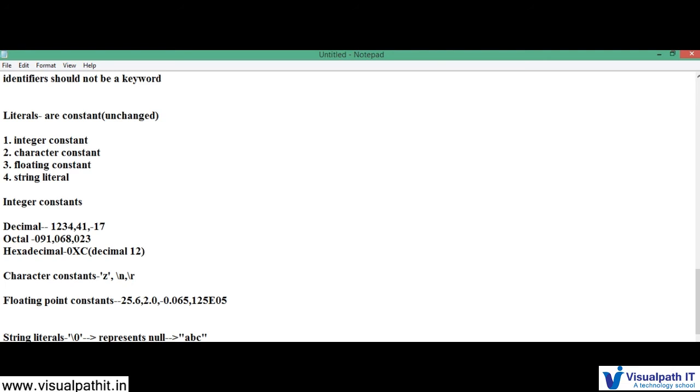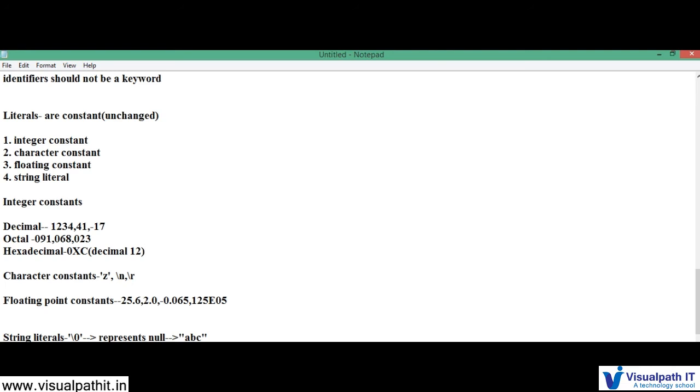In the character constant, if you use \n, it's actually a character. If you use \r, it's a character. If you give a z, it's a normal character. What are \n and \r? They are called non-graphic characters. Then a floating point constant.